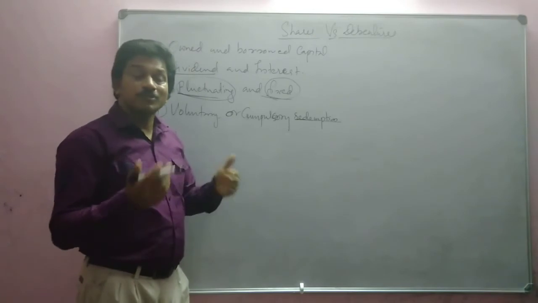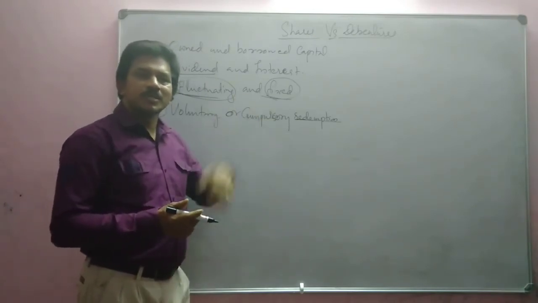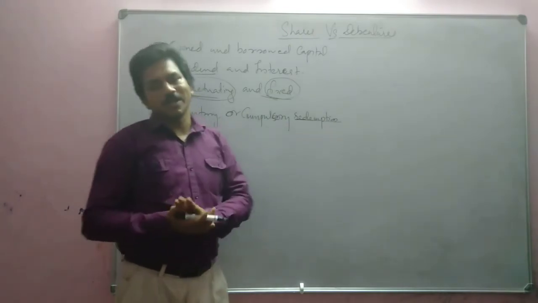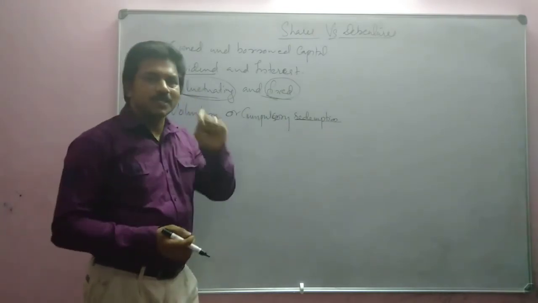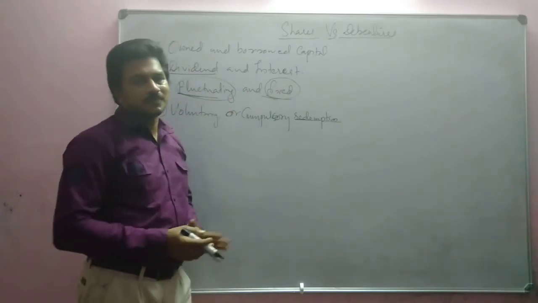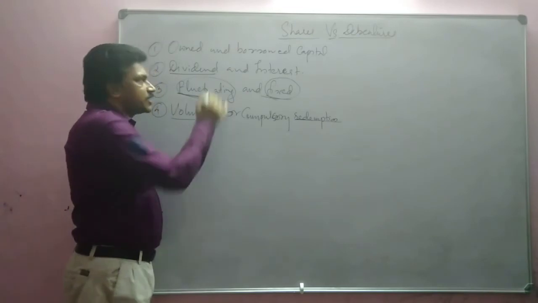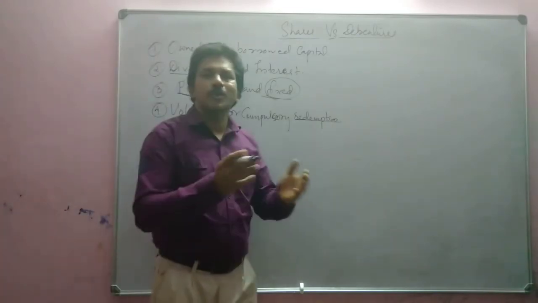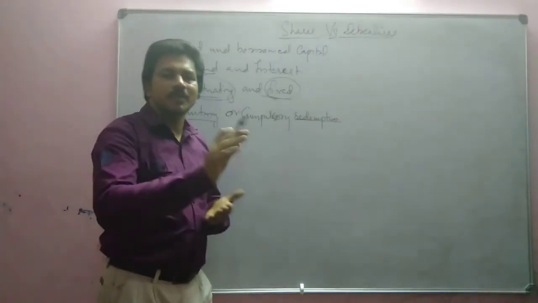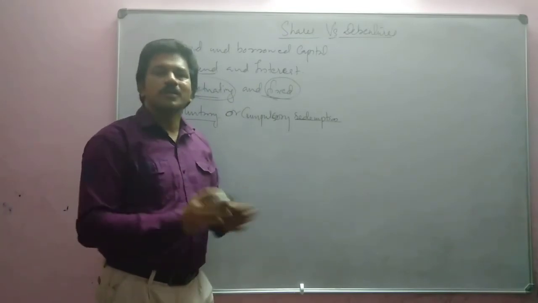Sometimes if you say that I don't want the money now, keep it with you only, but give me interest for the remaining years also, company will not accept; company will give the money back. That is compulsory. But in the case of shares, normally you cannot redeem from the company. Company will not at all give back the money to you.